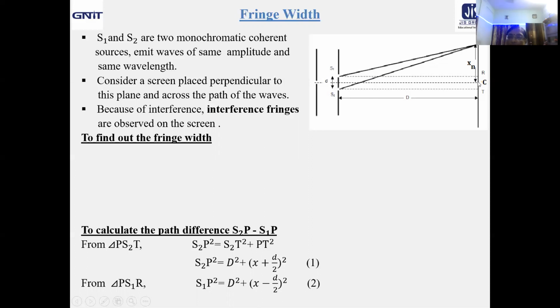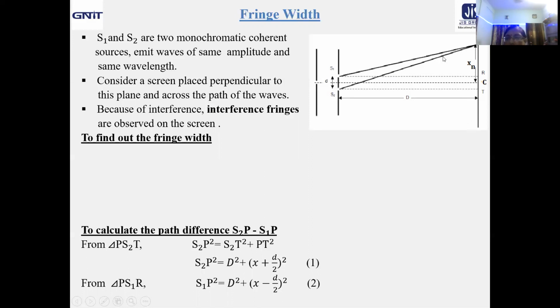And if we consider any point, say C, which is equidistant with respect to S1 and S2, then as the paths S1C equal S2C, we will always expect maximum at the point C. I am repeating this particular point C. From S1 and S2, the waves are coming out and they are interfering in the position between the second cardboard and the screen.